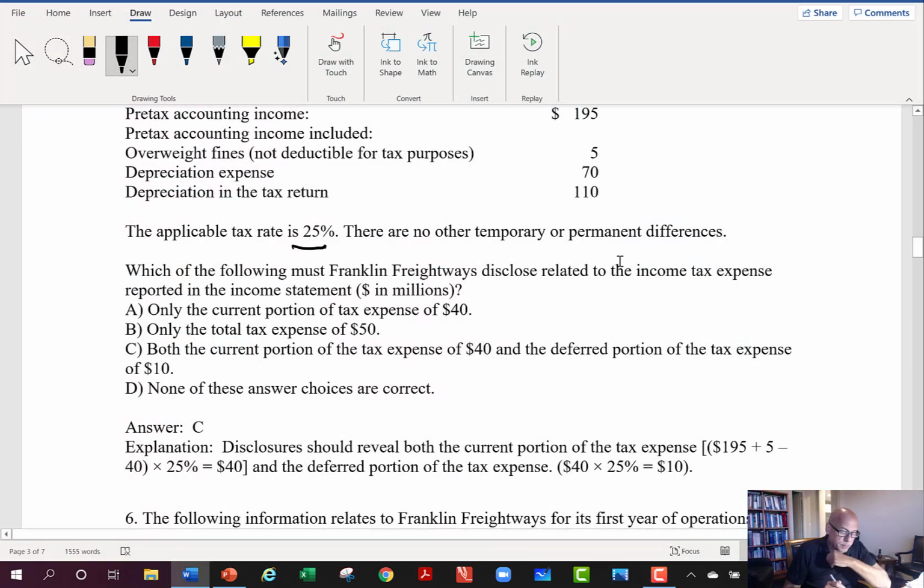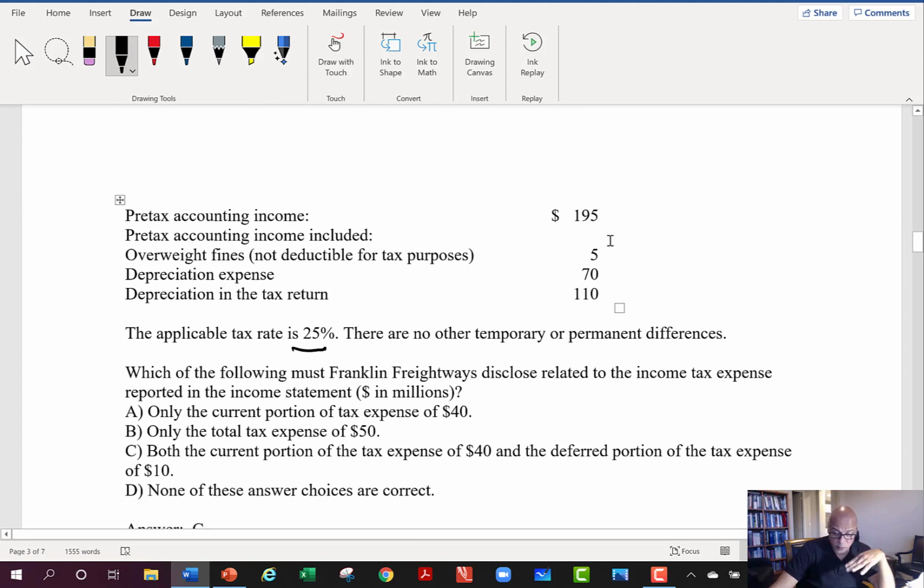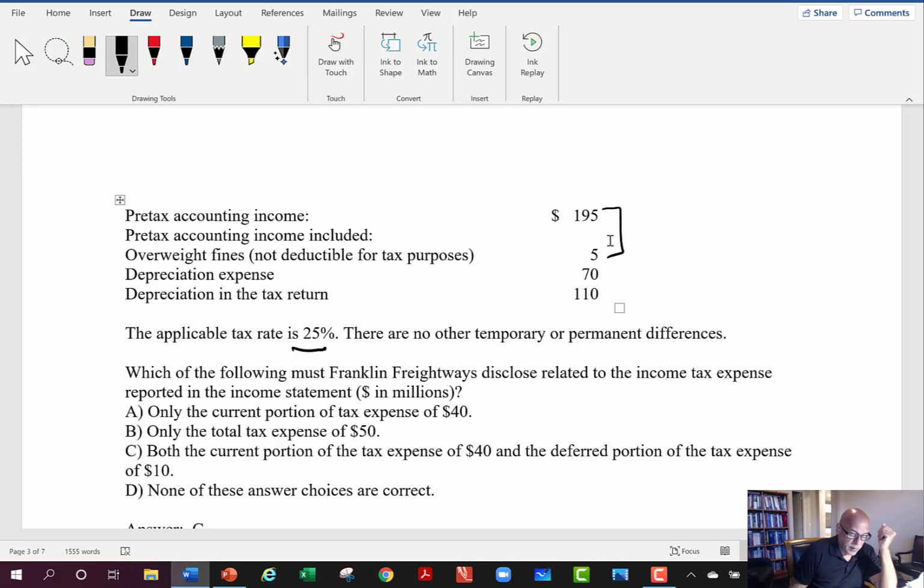Okay, so when we look at this, now notice they're asking us, can we call out the current and deferred portion of our tax expense for the period. So the first thing that we're doing is saying, well, what is the tax expense for the period? And then we'll be able to talk about the current and deferred portion. And notice they have pre-tax accounting income of 195. And then they have this overweight fines. Okay, they're getting fines for being overweight. I guess they went overweight in terms of some tonnage or something for their shipping, I guess.